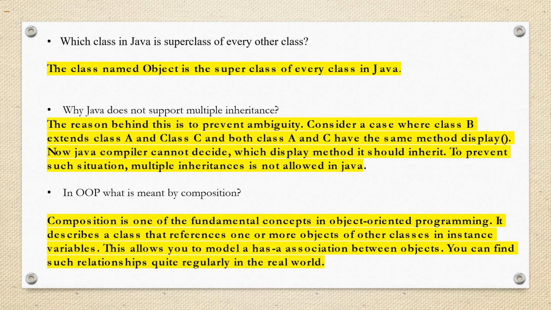Next, what is meant by composition? Composition is one of the fundamental concepts in object-oriented programming. It describes a class that references one or more objects of other classes in an instance variable. This allows you to model an association between objects. You will find such a relationship quite regularly in real life.